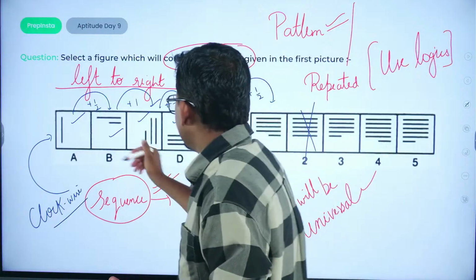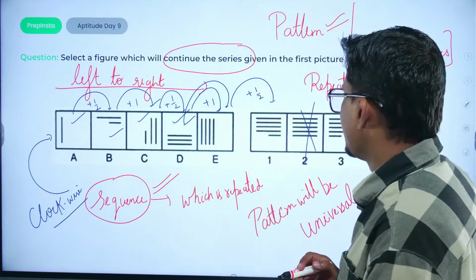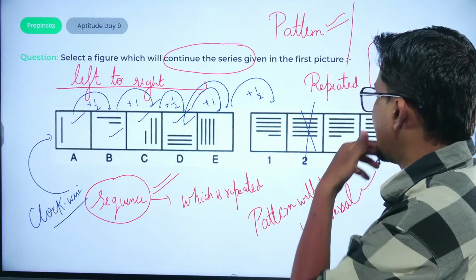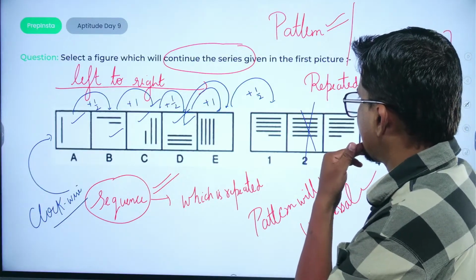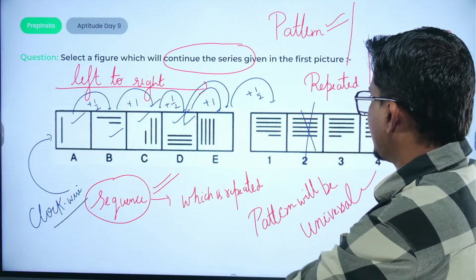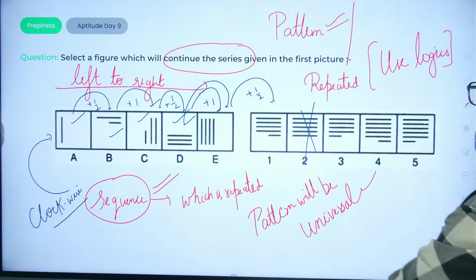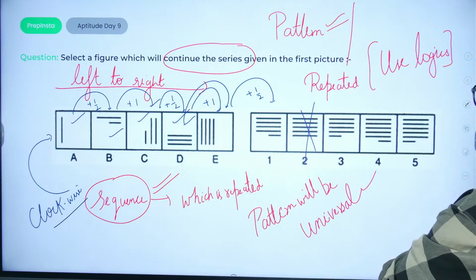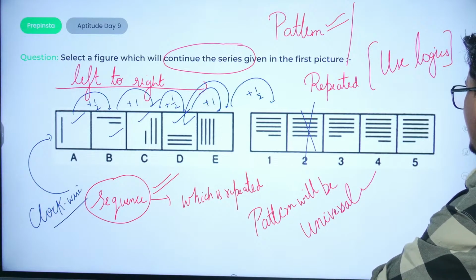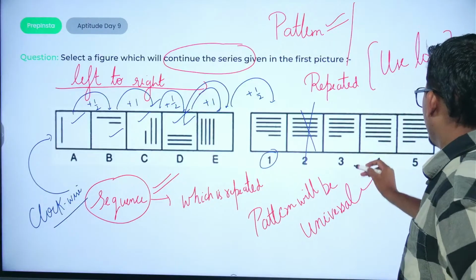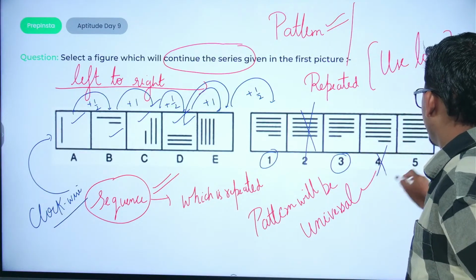Then in second it was also from the rightmost part. In the third it will be added from the rightmost part only. So in the fourth option you can see there would be an addition of half stick, right? So there would be 4.5 sticks here, so 4.5 would be the possible answer. These options would be eliminated.